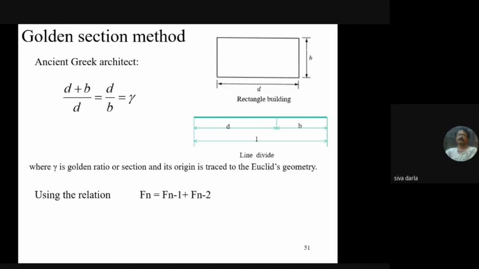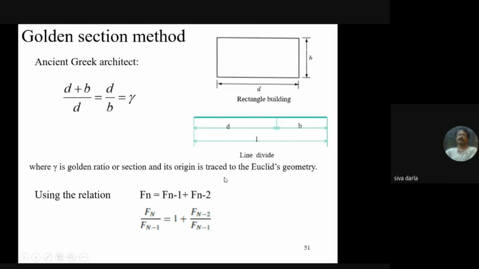Using these relations, I can say that whenever we reach a very high Fibonacci number, the ratio of uncertainty is almost the same. Even the derivation of this golden section is from the Fibonacci concept.